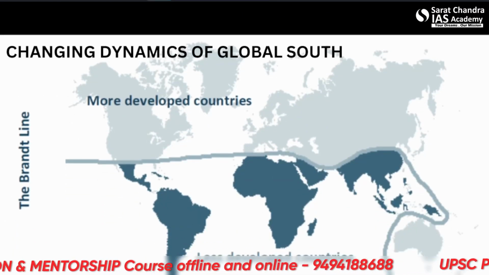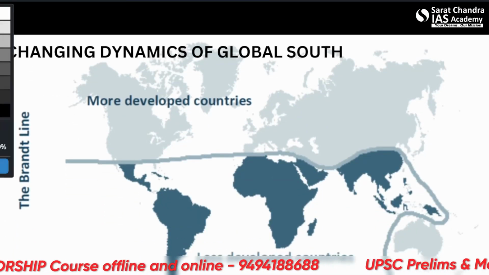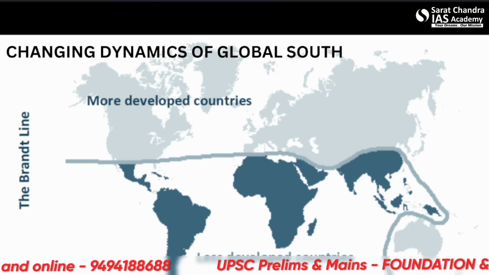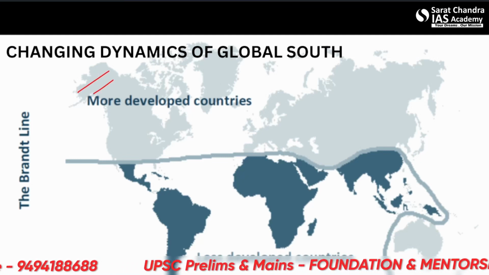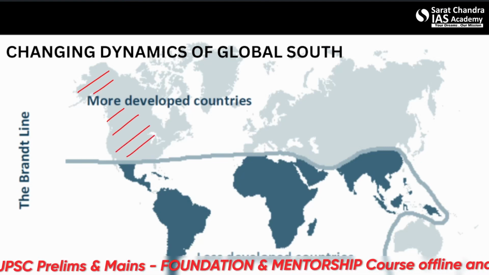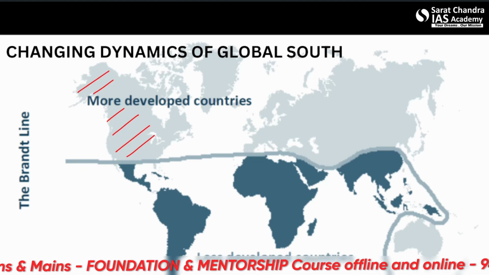So, changing dynamics of the global south. You can see here the countries such as USA, Canada, and even some part of Mexico can be counted among the more developed countries.